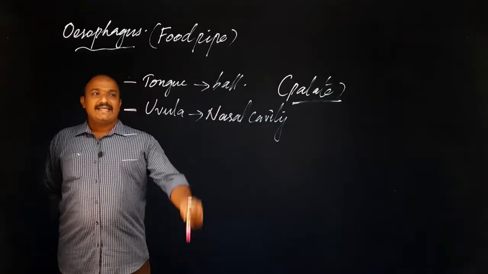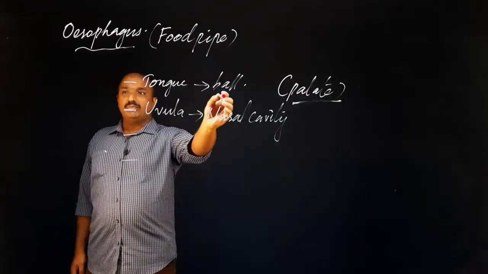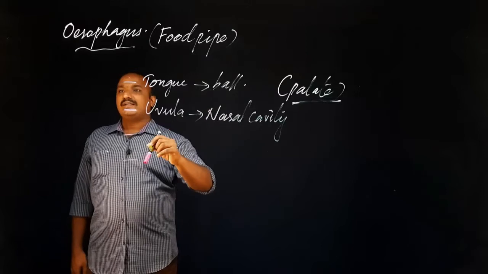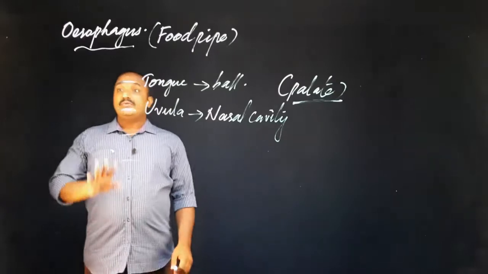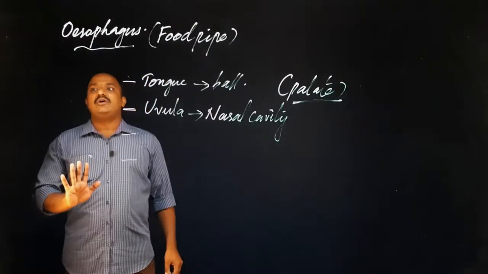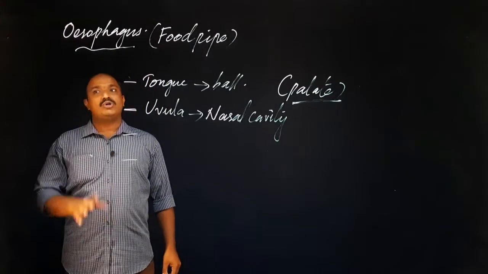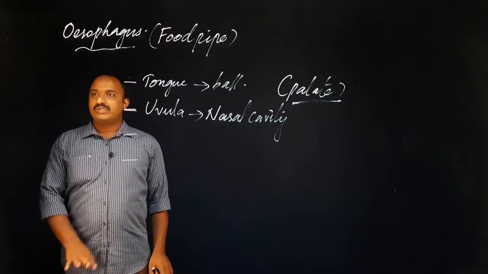So first, the tongue compresses the food materials into a ball shape. Then the uvula covers or closes the nasal cavity to prevent the entry of food materials into the nose. So the second step is done.